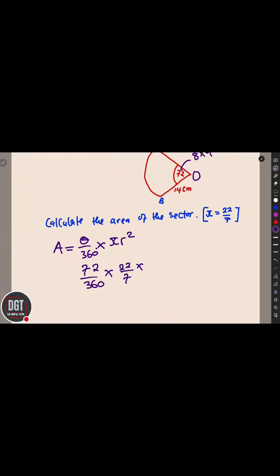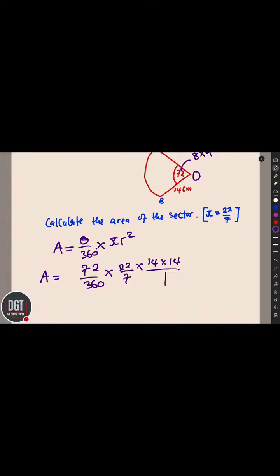Then r squared, the radius is 14, so r squared is 14 times 14. So at this particular point we can start reducing. We want to find the area. What is the way that we can reduce this one?